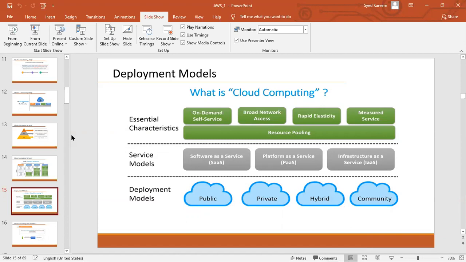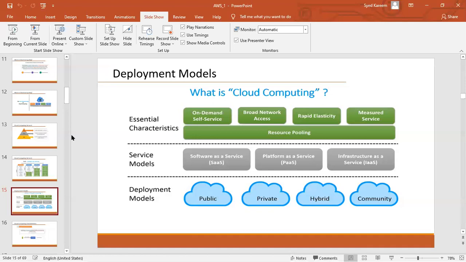Then I will show you some services just to start working with, like creating virtual machines and creating databases. After that, we'll see AWS architecture. Then we'll start with services one by one according to our content. This is as part of today's class.